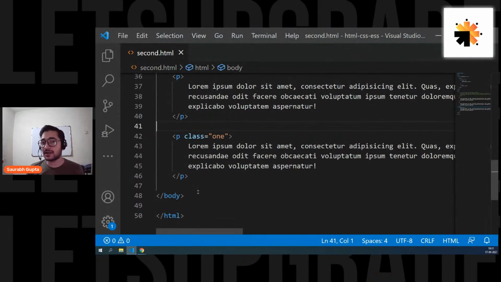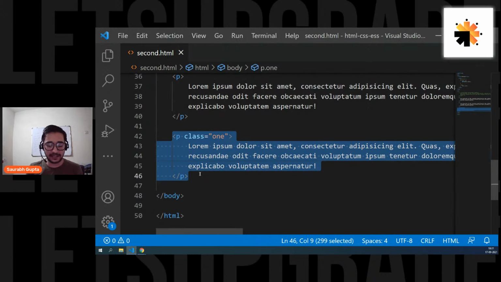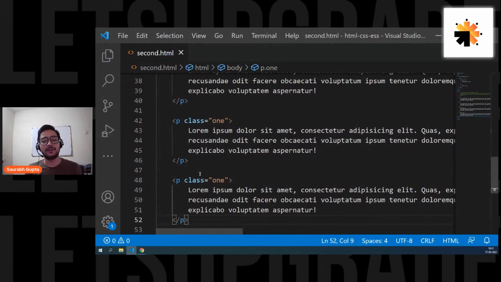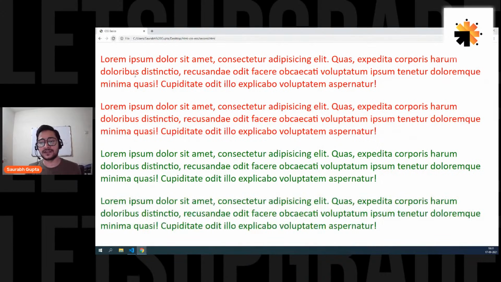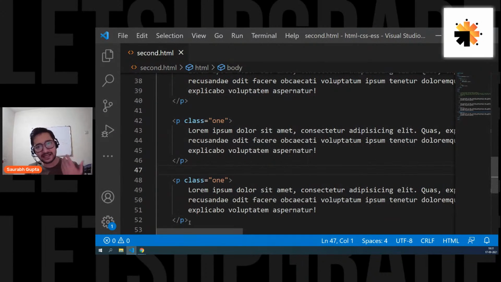And the best part about classes is, you can give a single class to multiple elements. That is allowed. That is perfectly allowed. So see, I can create one more P with the same class. So you can do this. You can give a single class name to multiple elements. That's one really great thing about classes.